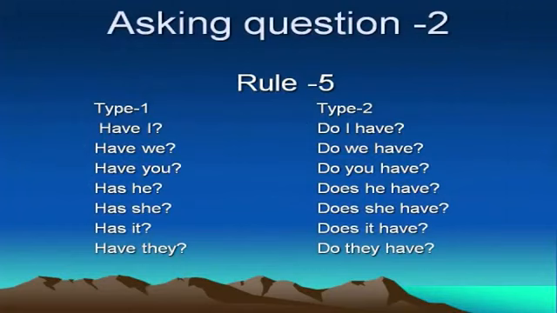Asking question 2. Rule 5. Type 1: have I, have we, have you, has he, has she, has it, have they. Basically, we go with type 2: do I have, do we have, do you have, does he have, does she have, does it have, do they have. Once again, do I have, do we have, do you have, does he have, does she have, does it have, do they have. You should practice these rules. These rules are very, very important.